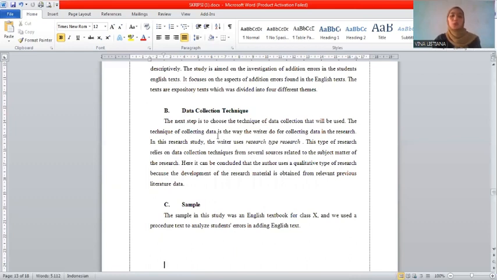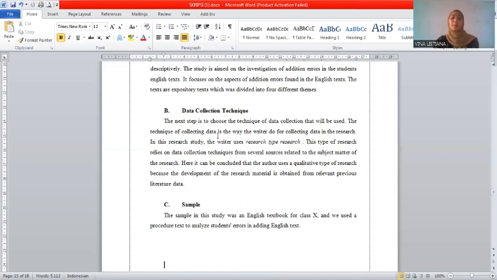The next step is to choose the technique of data collection that will be used. The technique of collecting data is the way the writer collects data in research. In this research, the writer used library research. This type of research relies on data collection techniques from several sources related to the subject matter of the research. Here, it can be concluded that the author used a qualitative type of research because the research material is obtained from relevant previous literature data.